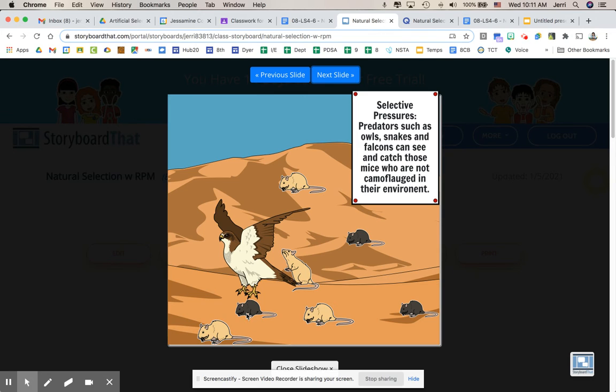And so the little dark mice are the ones that tend to stand out more on this light substrate, the light colored sand. So the light mice, well, you're going to probably have more of them because they're the ones that survive and reproduce. These little guys, the little dark colored ones on this light sand, they become lunch or the Snickers bar snack.